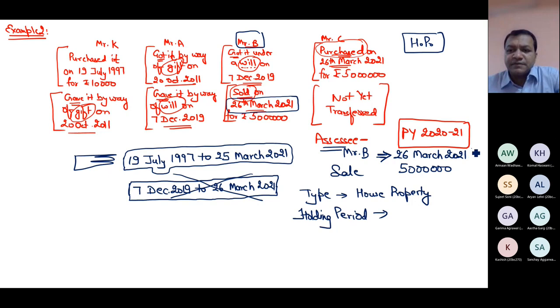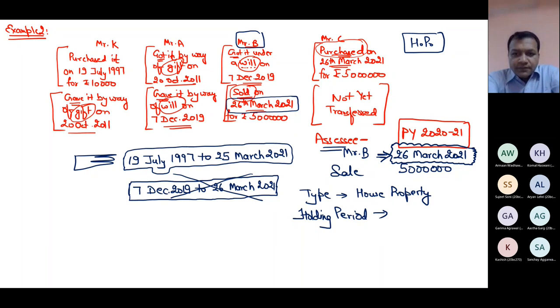Is this date clear? Please reply. Unmute and reply, because I can't see hands raised when the full screen is visible. Is this date clear, that this is the date on which income will be computed under capital gain? Is this date correct, 26 March 21? Hurry up. Unmute and reply. Mr. B is computing the capital gain on 26 March 21. Am I right or not?